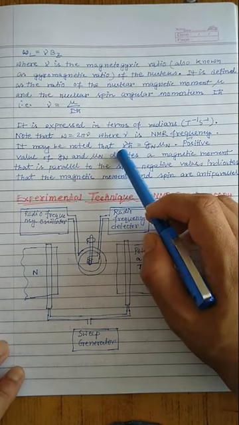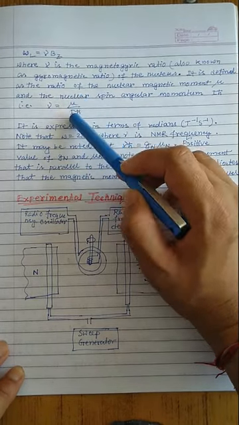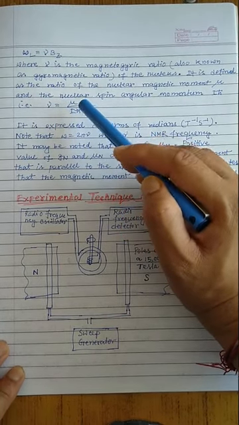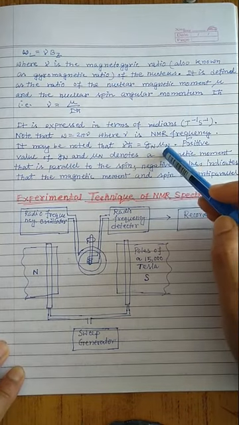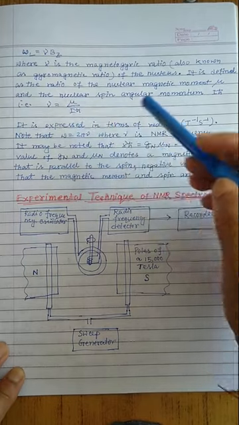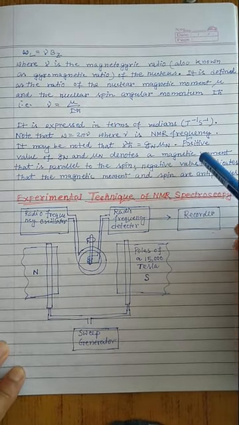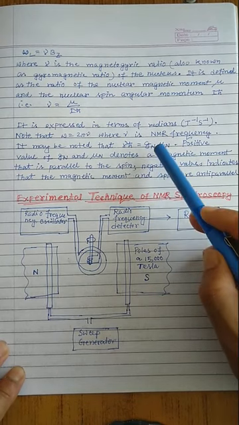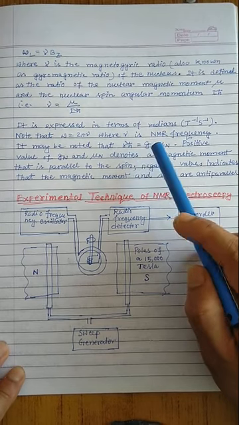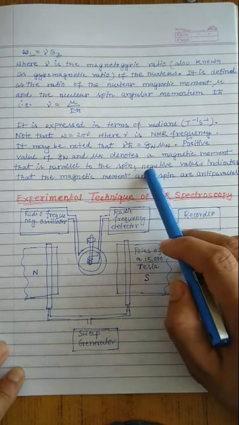It may be noted that if I multiply gamma by h cross, it becomes mu by I. From the previous discussion, we know that the magnetic moment mu equals Gn times mu n times I, but the I cancels out, so we get Gn times mu n. A positive value of Gn and mu n denotes a magnetic moment that is parallel to the spin, because both have positive values. Then gamma h cross gives a positive value, which is the lowest energy situation for the nucleus, the parallel condition.